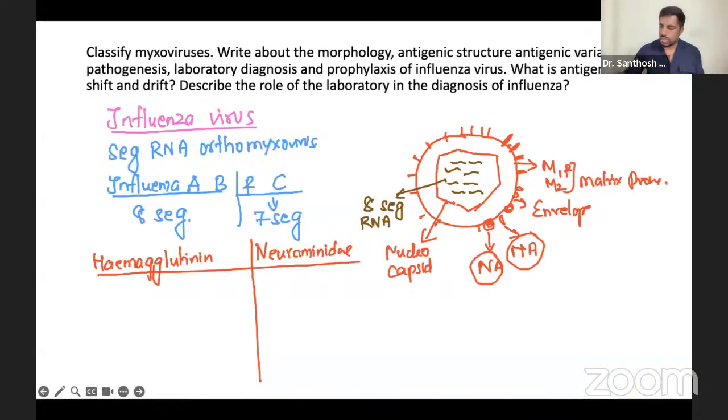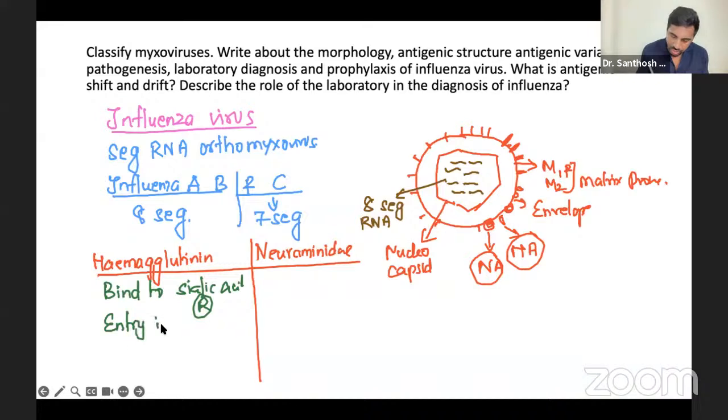Hemagglutinin helps in binding. It binds to the sialic acid receptor, and so it helps in the entry into the host cell.